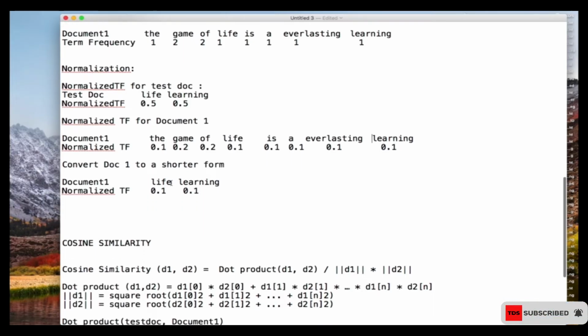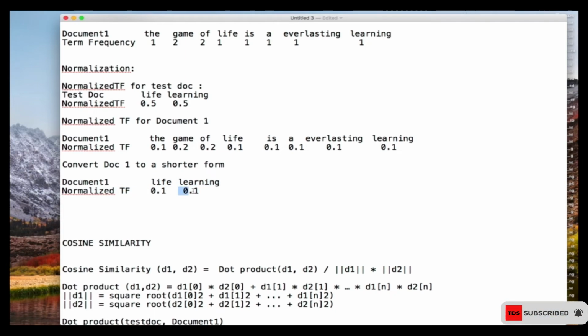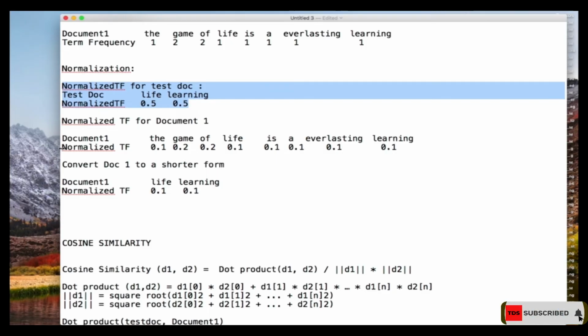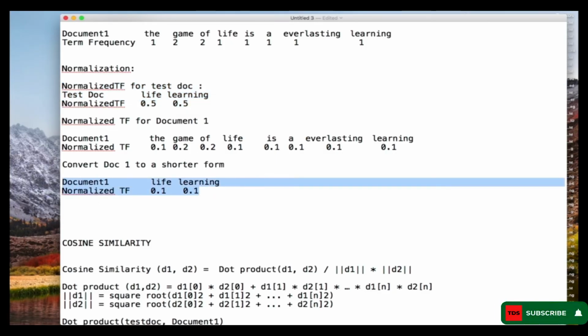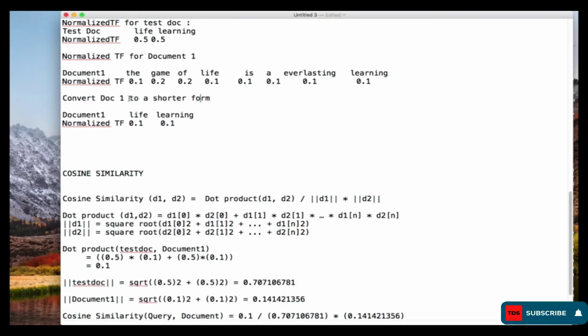So that's what we are doing here: convert doc1 to a shorter form. In document 1, I'm just selecting life and then learning, and their frequencies are 0.1 and 0.1. You can see over here, life frequency is 0.1, learning frequency is 0.1. That's what I'm doing over here. So now I have this one, then I have this one as well. That's the search query and also the document that we want to compare with. All right, now once we have both of them, we can calculate the cosine similarity.